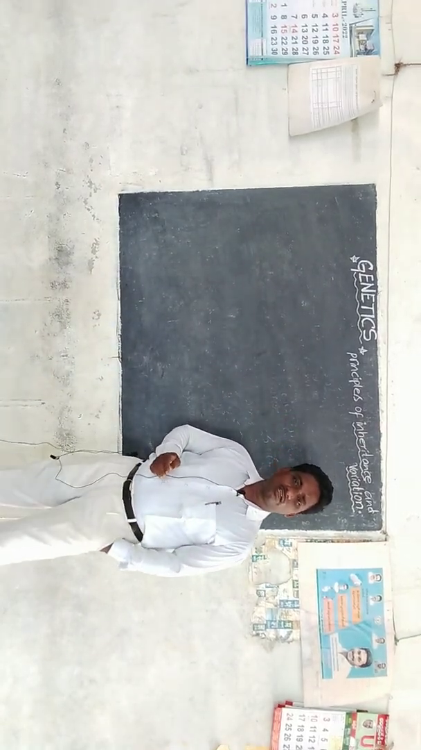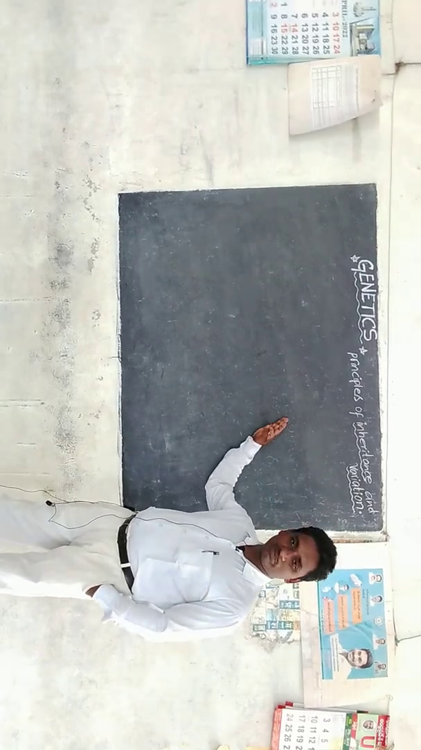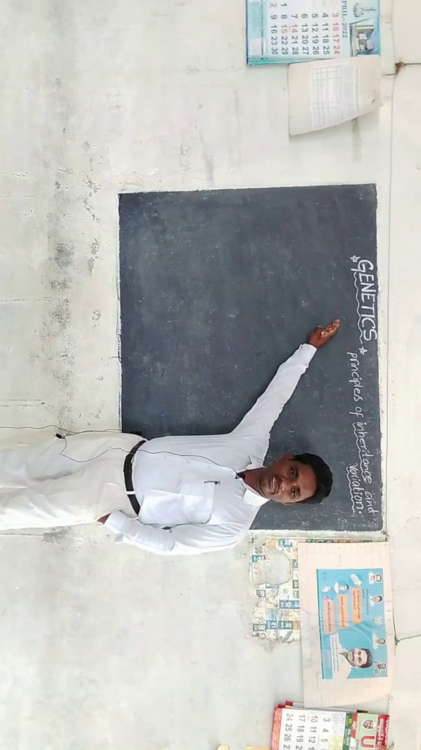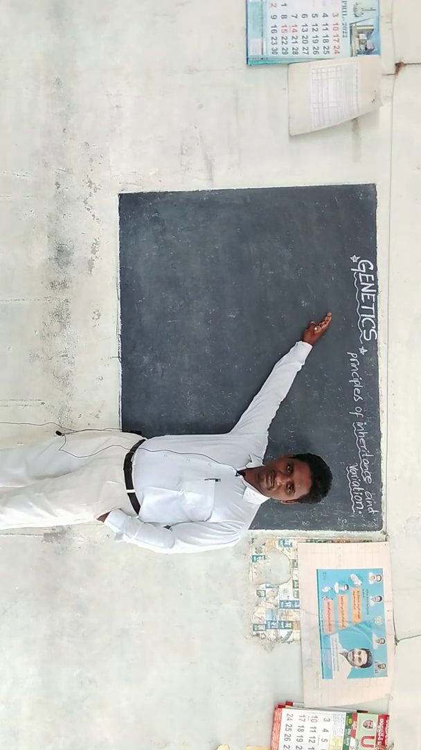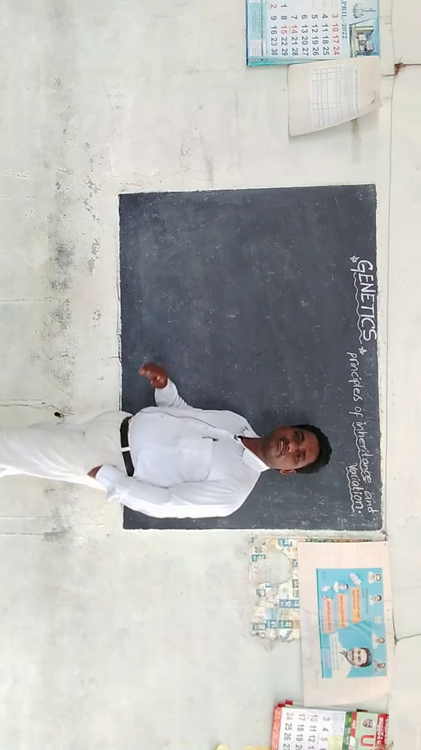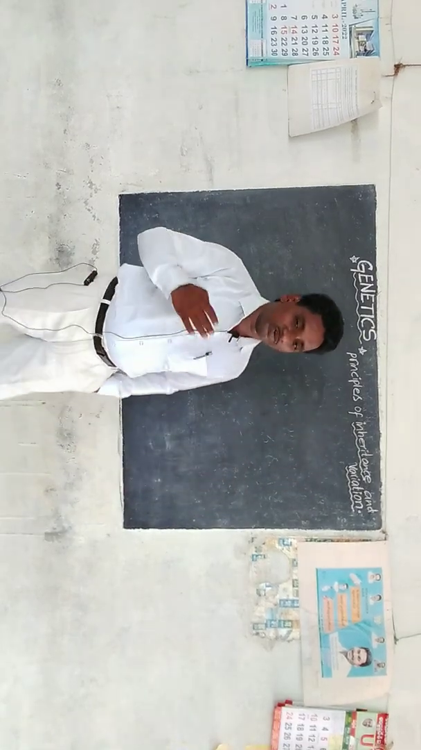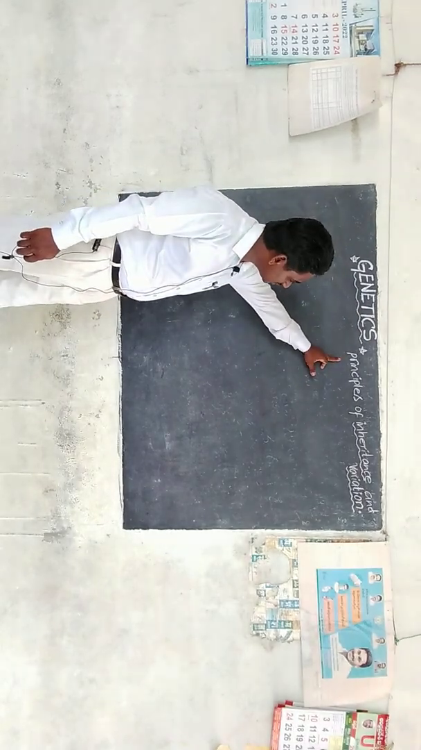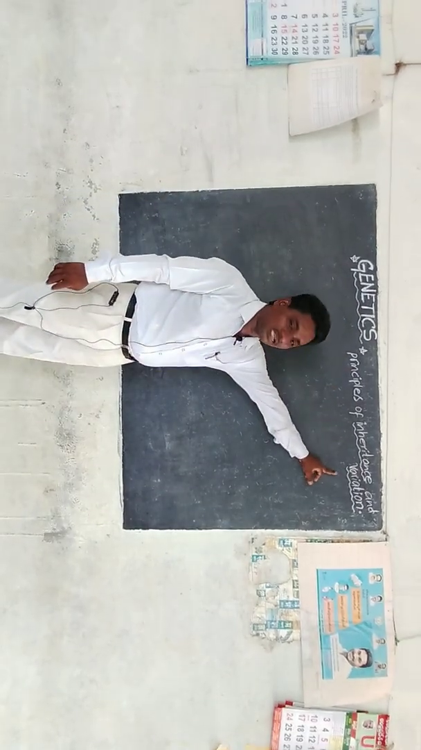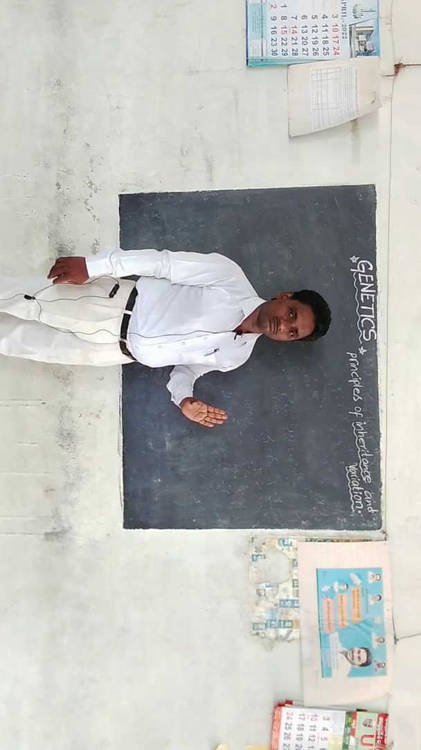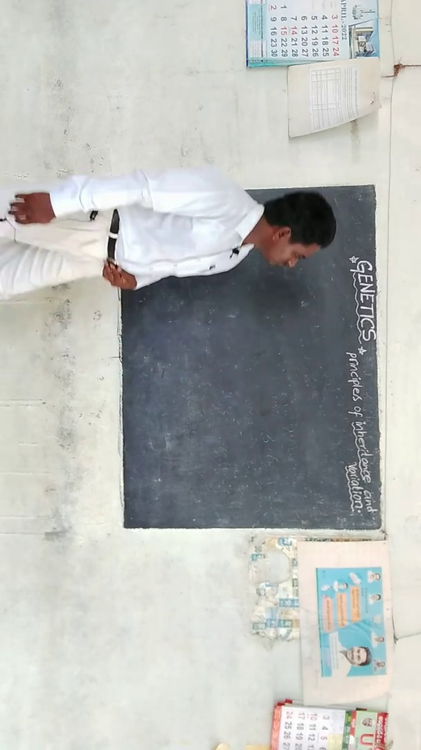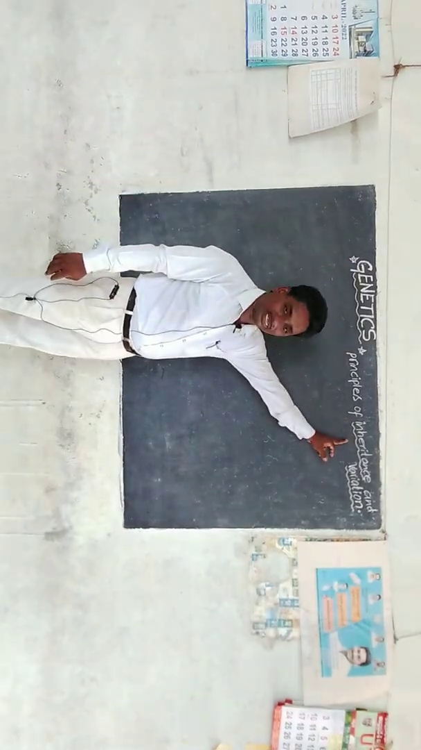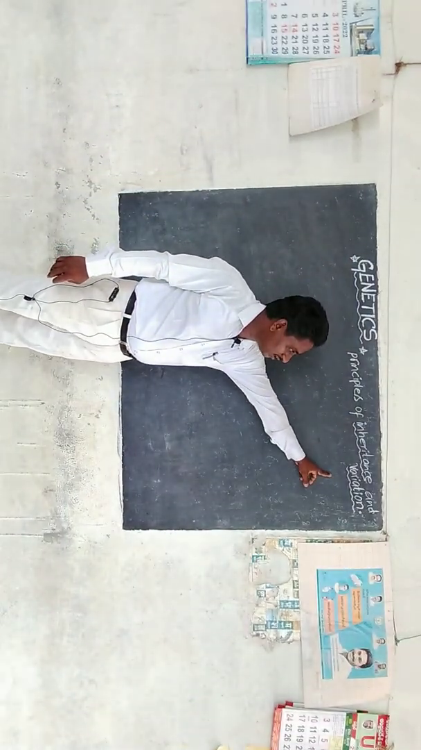Today I want to explain one chapter, that is genetics. I think you can understand about this topic. In this chapter, genetics, today we are going to learn about one subtopic, and that is principles of inheritance and variation. One thing I want to tell you: what is the meaning of genetics, what is the meaning of inheritance, what is the meaning of variation.